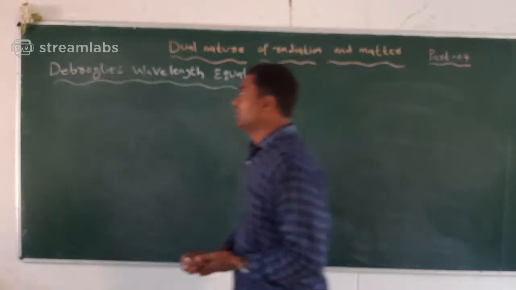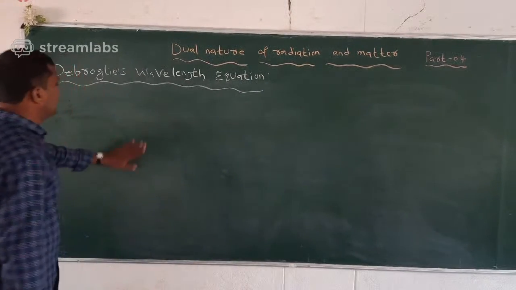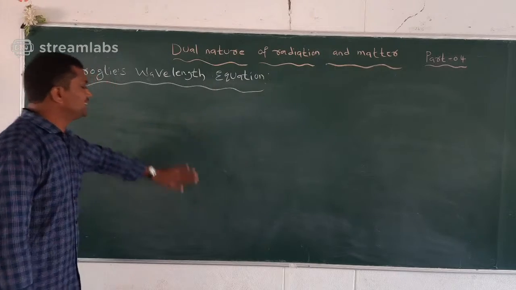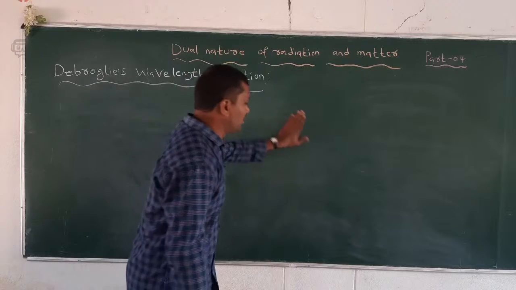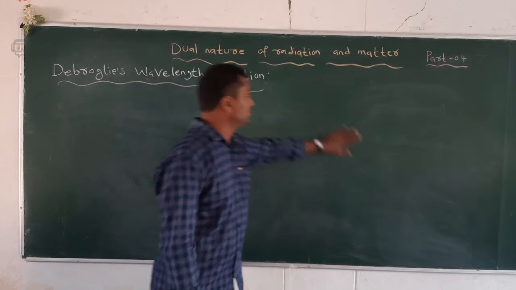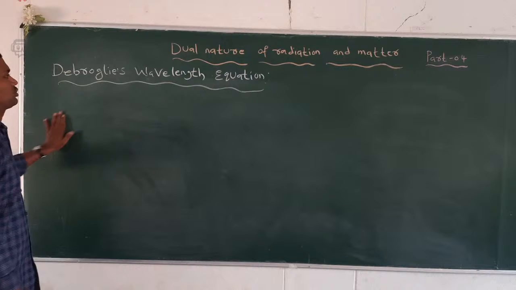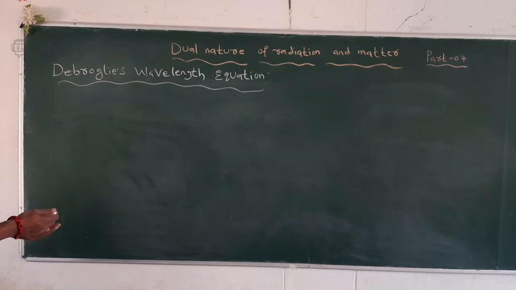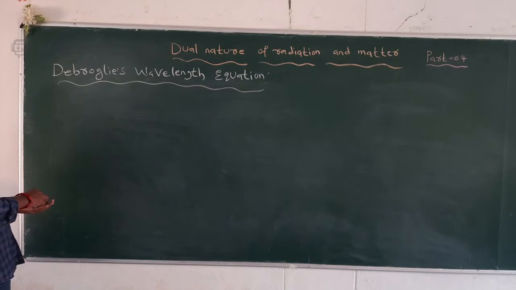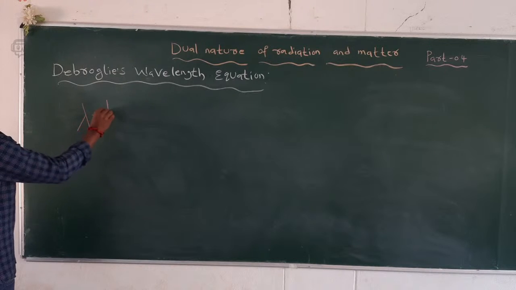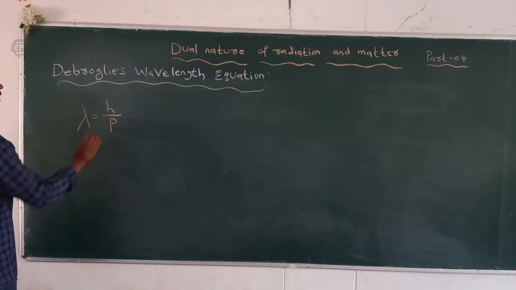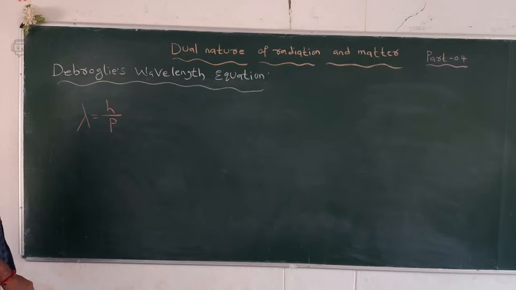So you can take the wavelength. So wavelength is represented by lambda. So I can write the wavelength equation of de Broglie. Is very important for asking in a 2 marks question. So the de Broglie wavelength lambda is equal to, I can write h/p, where lambda is the wavelength, h is the Planck's constant, and p is the momentum.